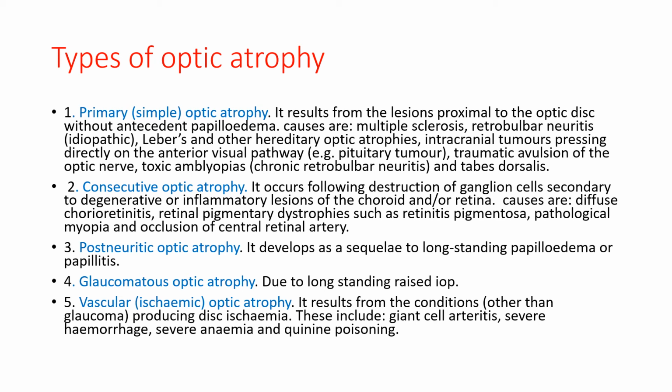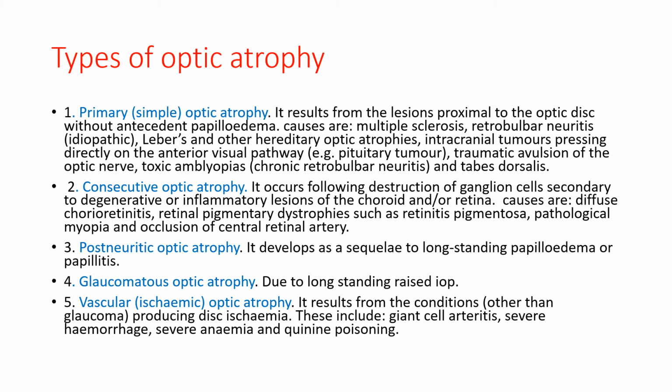Causes are multiple sclerosis, retrobulbar neuritis, Leber's and other hereditary optic atrophies, intracranial tumors pressing directly on the anterior visual pathway like pituitary tumor, traumatic avulsion of the optic nerve, toxic amblyopias like chronic retrobulbar neuritis, and tabes dorsalis. So the optic disc itself is not involved, and it is happening because of some pathology behind the optic disc. So this is a case of primary optic atrophy.